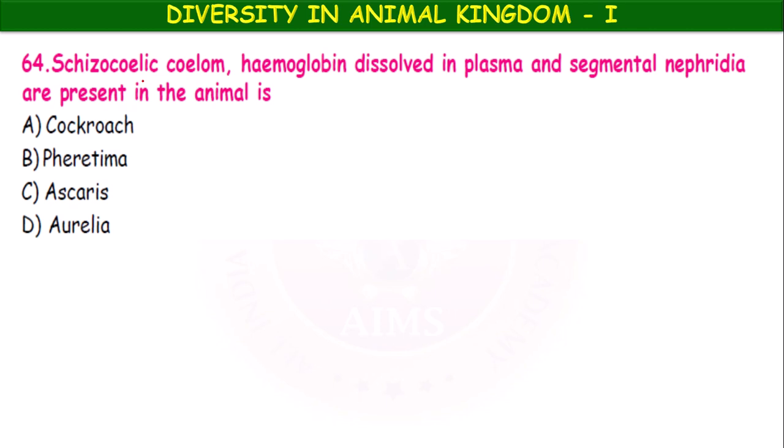Next, cytosolic coelom, hemoglobin dissolved in plasma and segmental nephridia are present in the animal: cockroach, Pheretima, Ascaris, Aurelia. Cockroach means arthropod, the coelom is hemocoel, it is the cytosolic coelom. Pheretima means earthworm, it belongs to Annelida. Aurelia belongs to coelenterates, no coelom. Ascaris belongs to platyhelminths, no coelom, acoelomates. So here Pheretima.